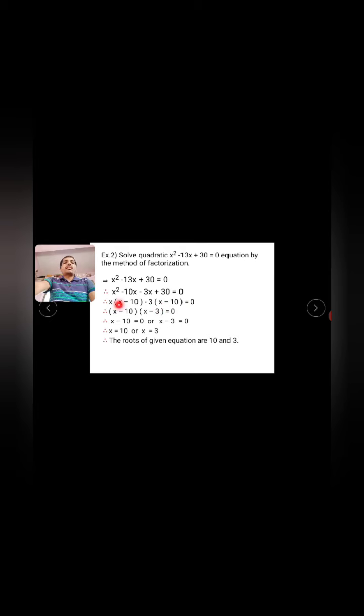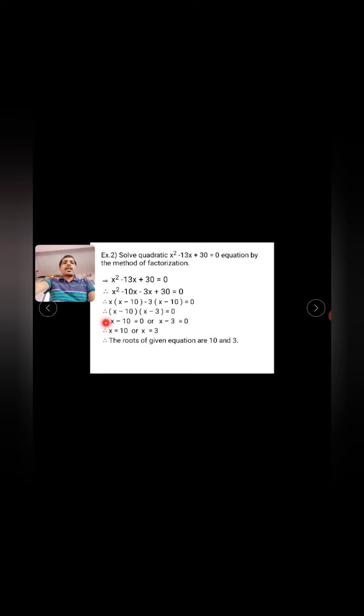Then the bracket x minus 10 is the same in both, so x minus 10 is common and the remaining is x minus 3, and the product of the two brackets is equal to 0.